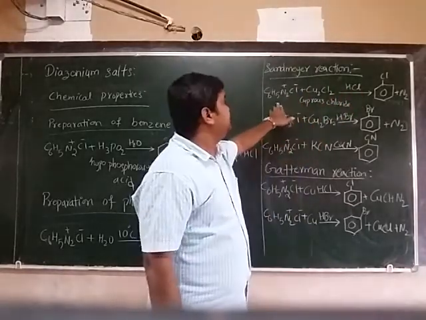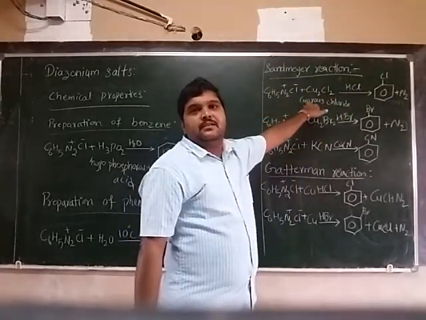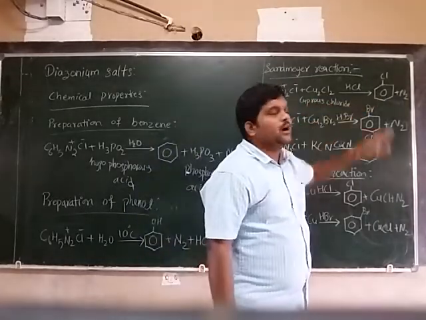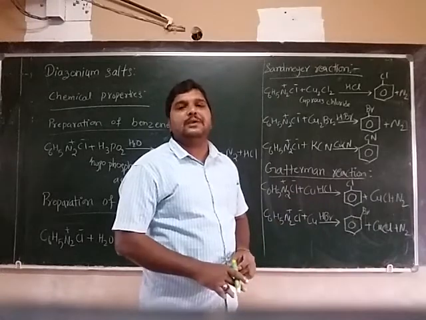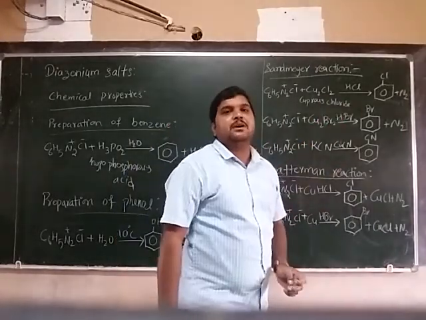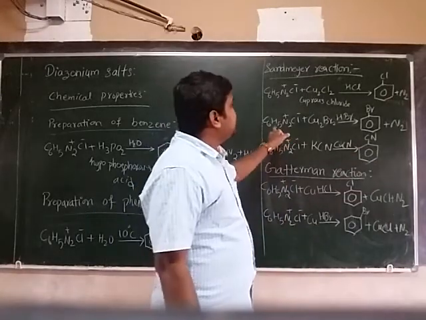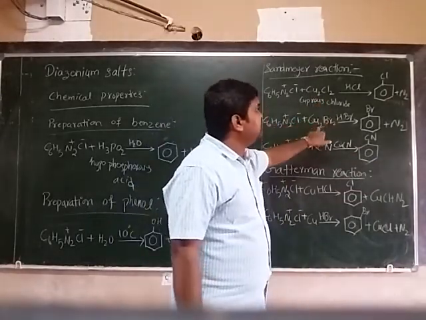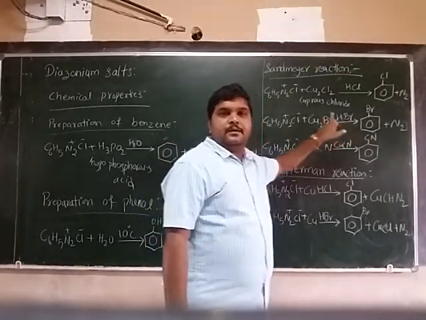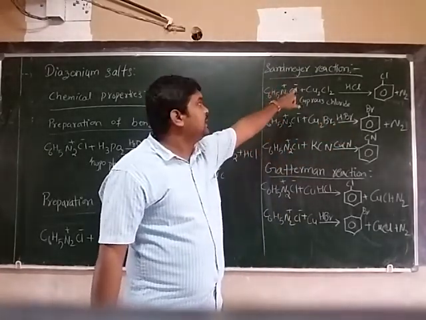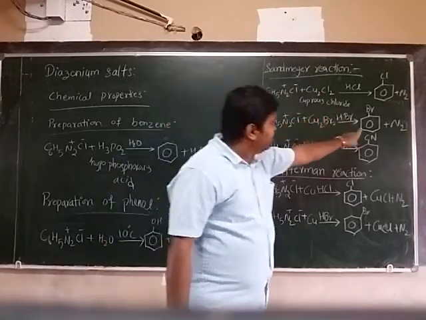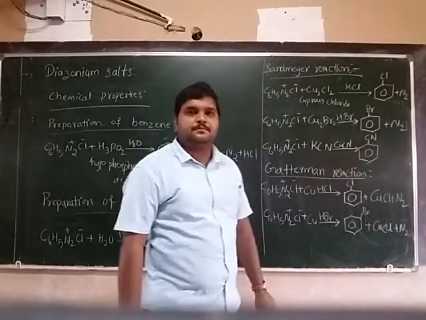Very important. Benzene diazonium chloride reacts with cuprous chloride plus HCl, leading to the formation of chlorobenzene, and liberates nitrogen gas. Instead of cuprous chloride, if you take cuprous bromide in the presence of HBr, you will get bromobenzene.